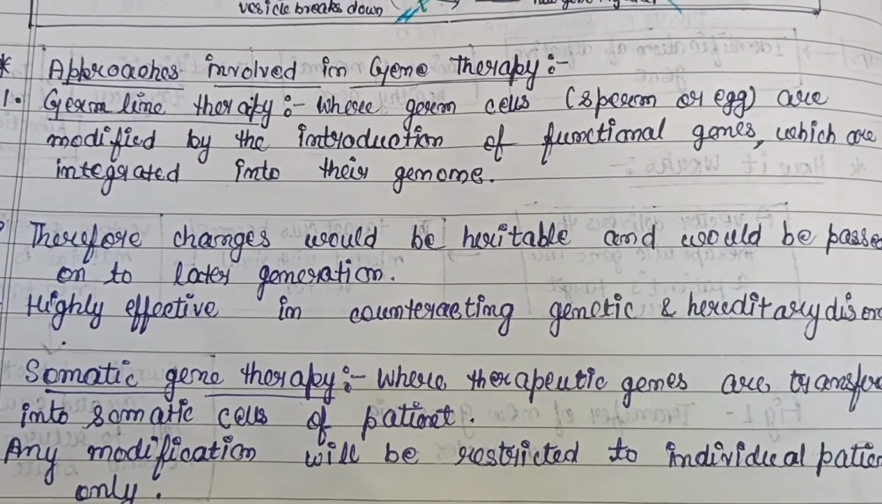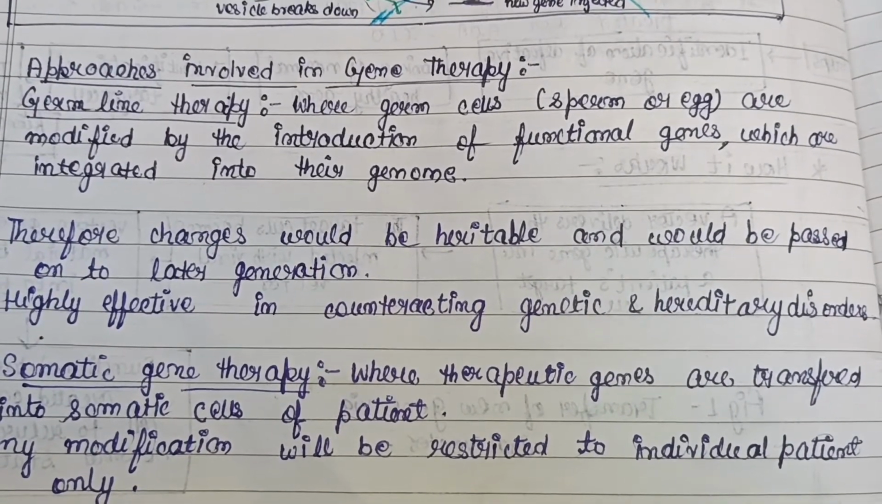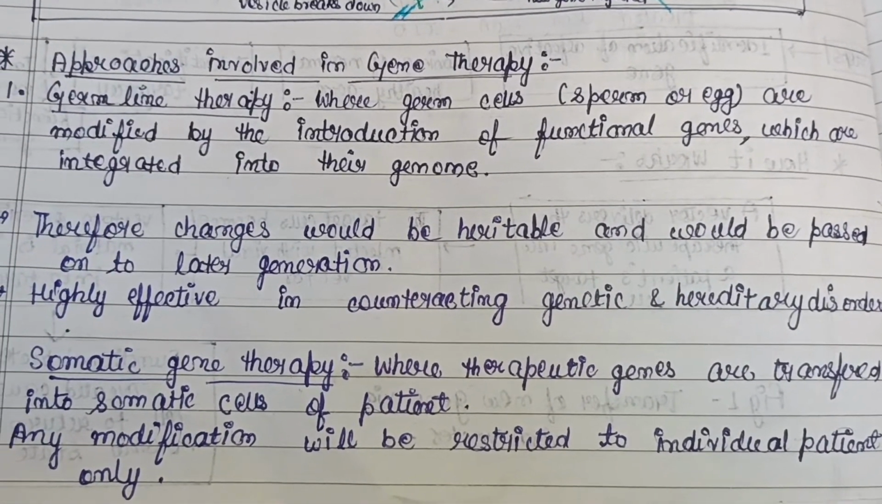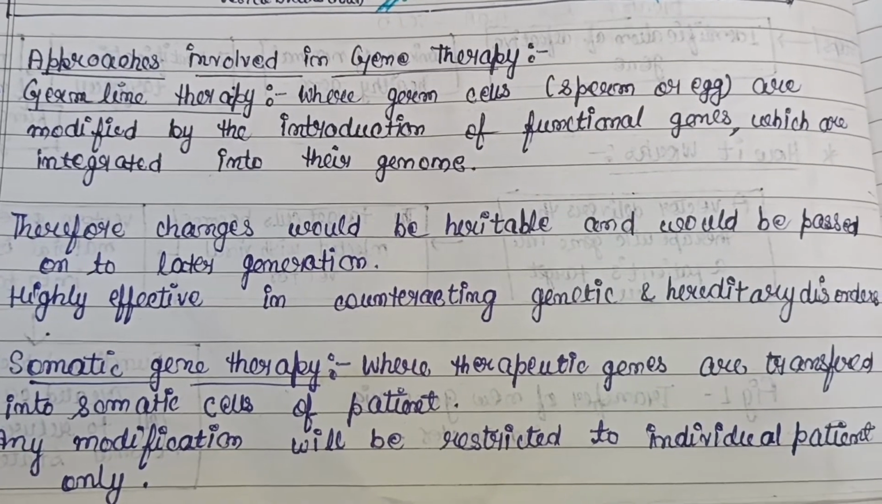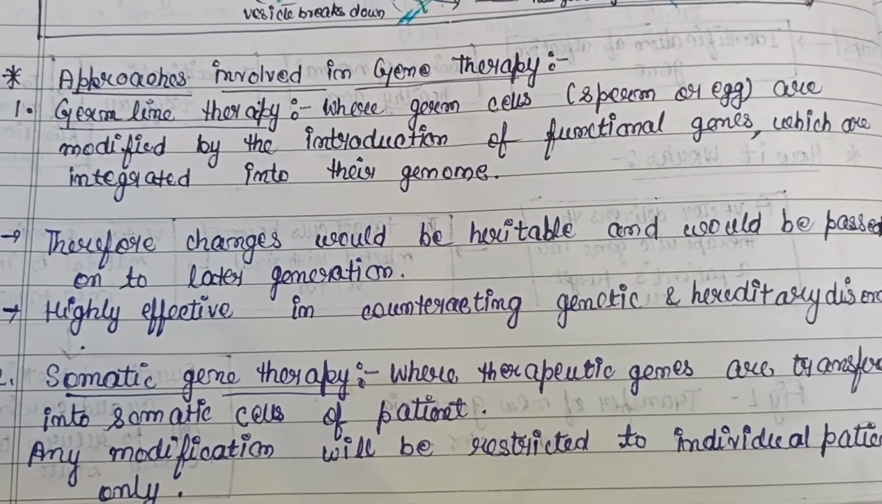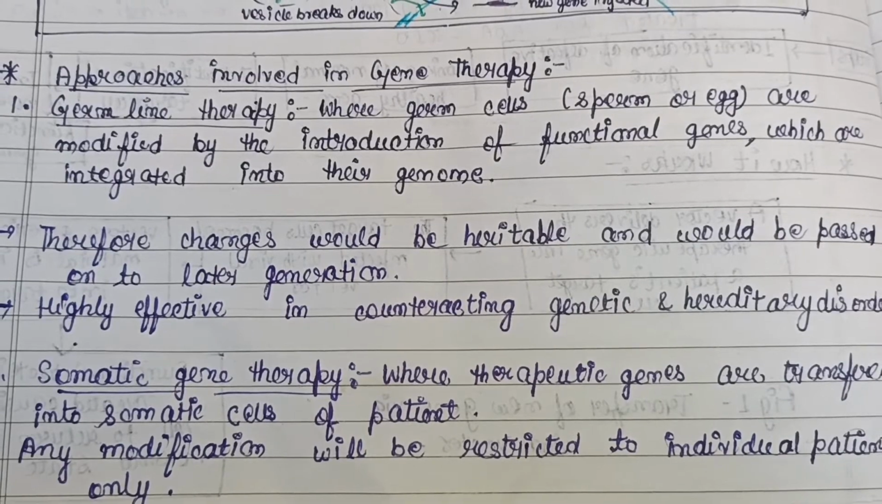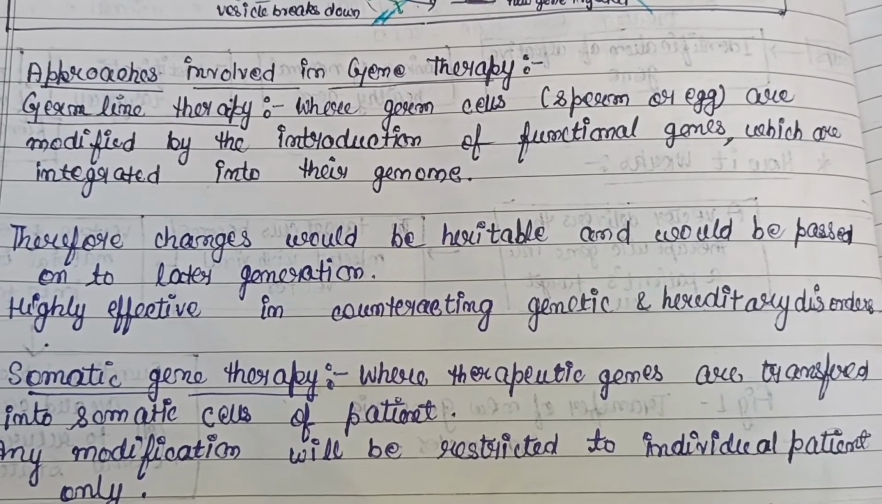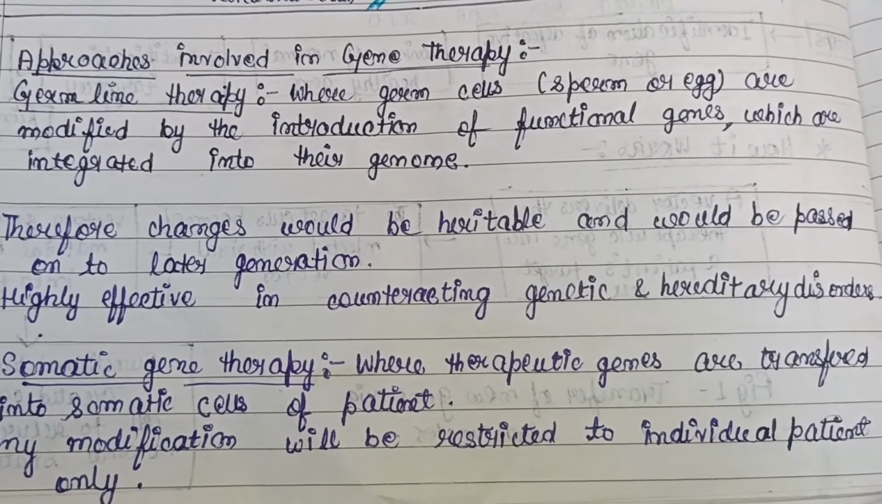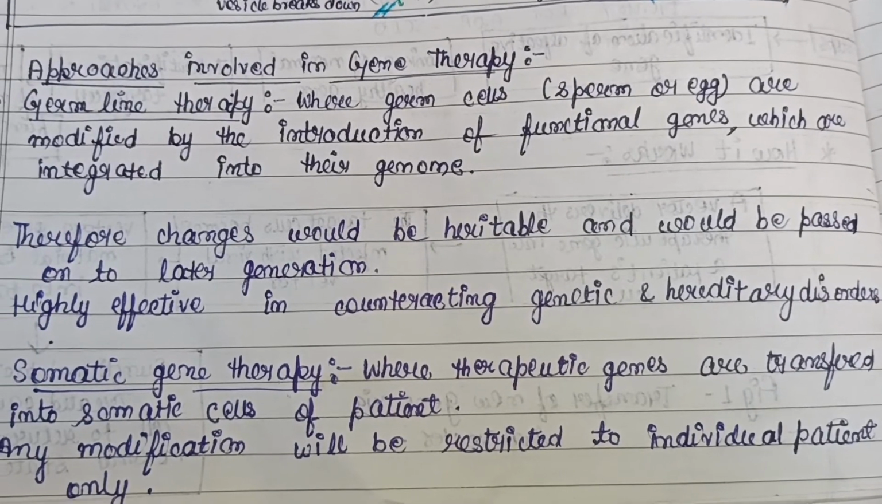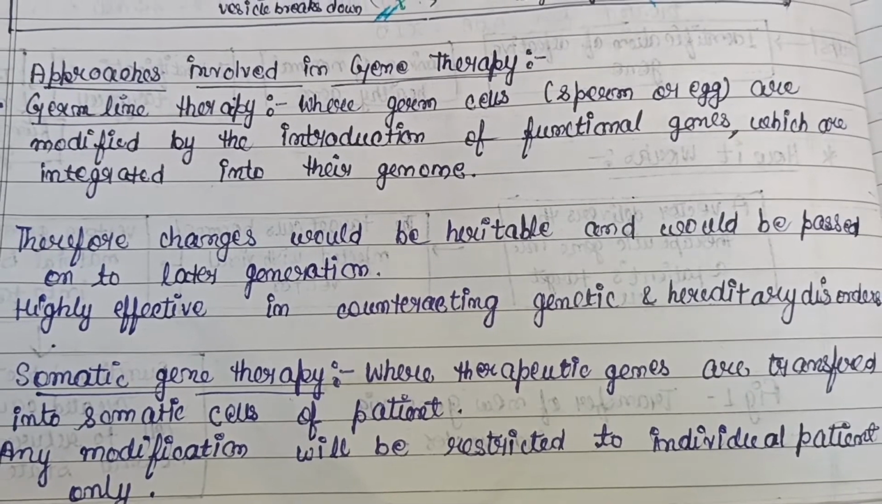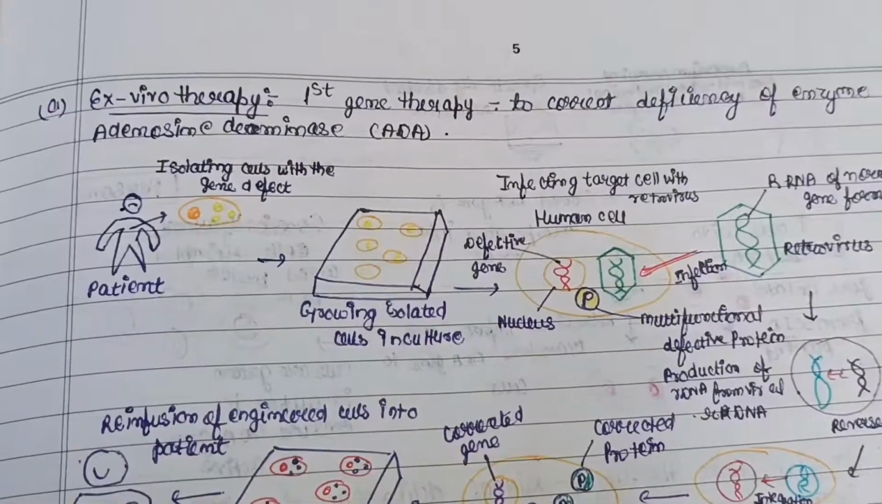Then somatic gene therapy. Here therapeutic genes are transferred into the somatic cells of the patient, that is, the normal cells of a patient. Any modification will be restricted to the individual patient only. Here no other individual participates.